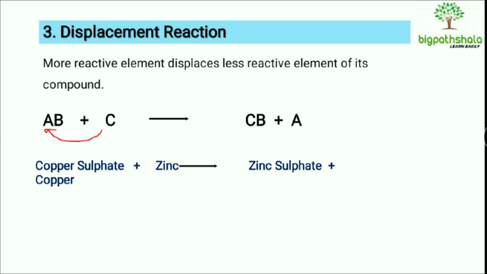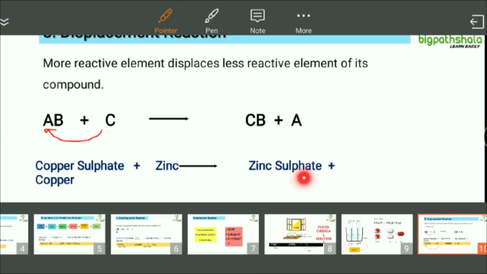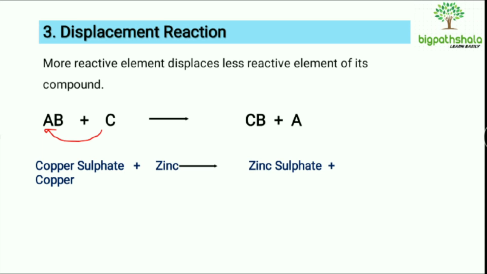So we will take the example of copper sulfate combining with zinc. What's happening here is that zinc is more reactive, that's why it will kick out the copper from the compound copper sulfate. So it will become zinc sulfate, and copper will be left alone.